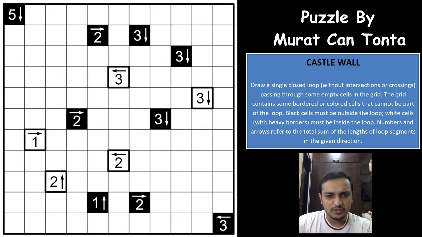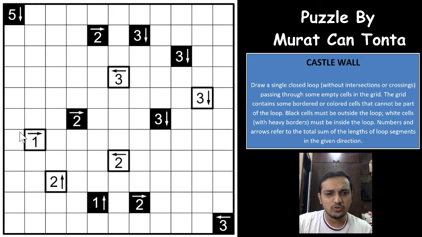And now coming on to the puzzle, this puzzle comes into the loop puzzle category, and we have to draw a single closed loop without intersections or crossings, without intersections or branching, that passes through some of the white cells in the grid. It is not required that all of the white cells have to be passed through, but it can leave behind some of the white cells and pass through some of the white cells. And when the loop is finished, all of the white clues, so there are some white and some black clues inside the grid, would have to be inside the loop and all of the black clues will have to be outside the loop.